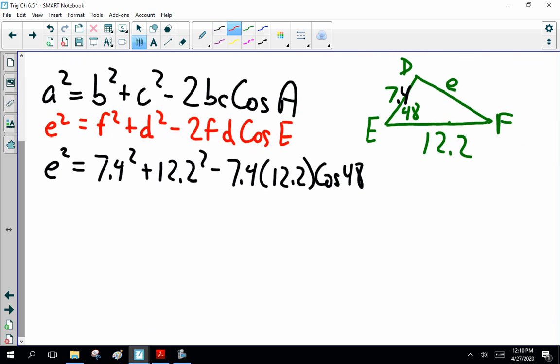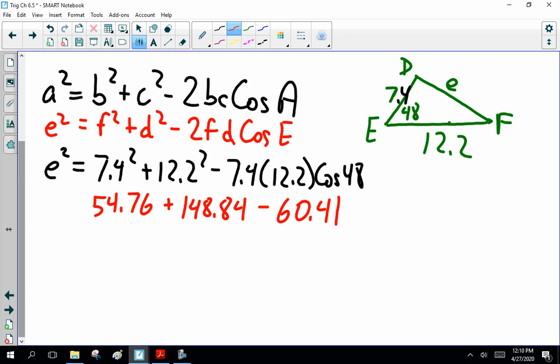Plug the numbers in. Now here, finding the sides is going to be a pain in the bum, but let's do it. 7.4 squared, 54.76, 12.2 squared, 148.84 minus 2 times 7.4 times 12.2 times cos of 48. Positive, so this is minus 60.41.